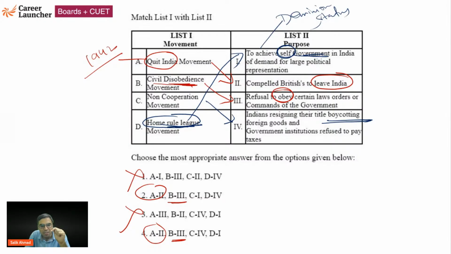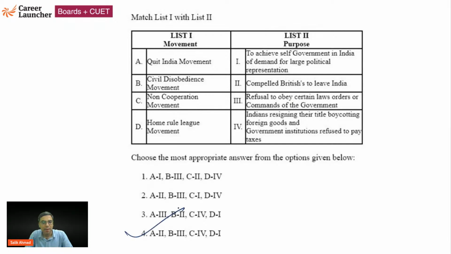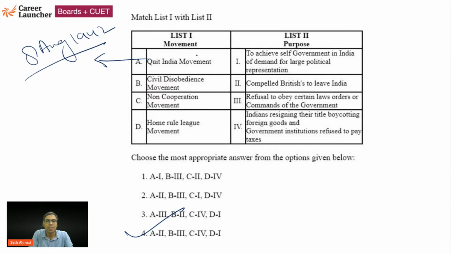So the answer is 2, 3, 4, and 1. The right answer is option 4. ठीक है? So इसका year पता होना चाहिए. 1942, 8 August 1942. And here Gandhiji gave the concept of do or die. This term was originally given by Yusuf Meherally, but it was popularized by Gandhiji.